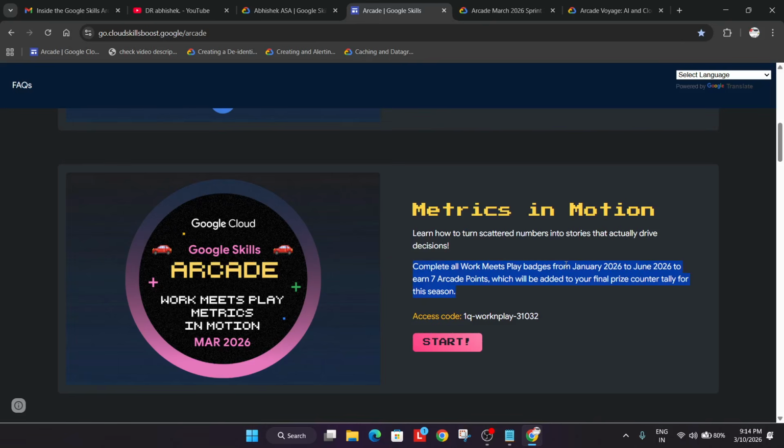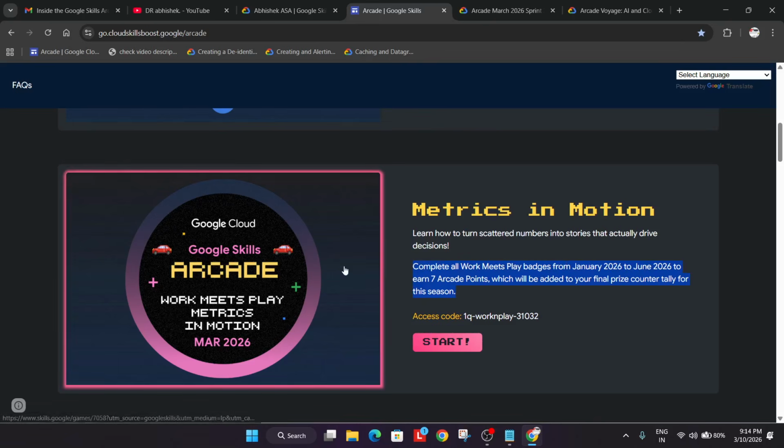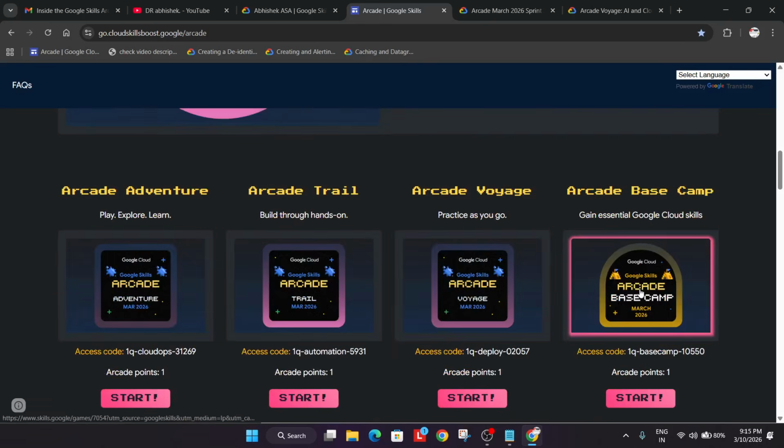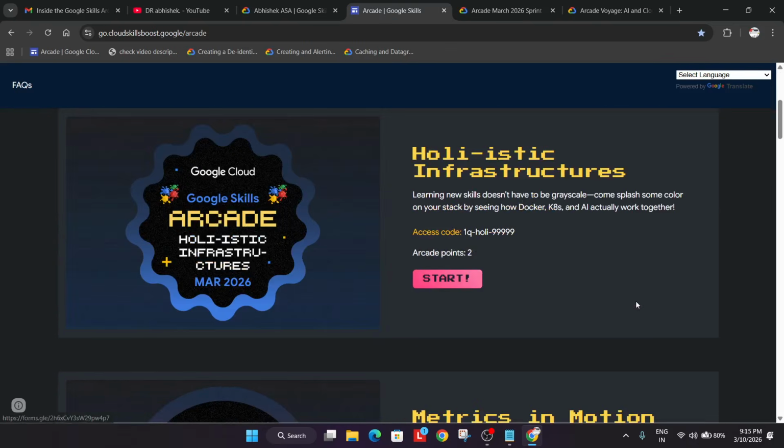So if you have started this arcade program in January itself, and you have completed this badge, that is Work, Meet, Play, then you need to complete the entire series from January till June. If you miss this badge in February, March, April, May, because the program will be till June. If you miss any month, despite completing till May, if you miss the June month badge, then you won't be getting any point, not even 1 point. So if you're starting from February itself, do not complete this badge. There is no point, and there are a large number of labs also. Instead, you can devote your time to other remaining labs and get some more points over here.